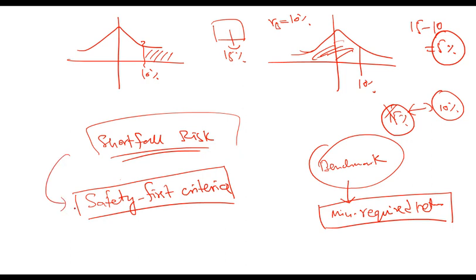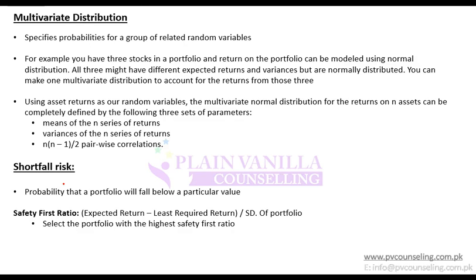Another way is a method known as safety first criteria. So what is safety first criteria? It is the one in which you rank the projects based on the safety first ratio. The safety first ratio is simply expected return minus least required return, or minimum required return, divided by standard deviation. So it tells you how much excess return you are making with respect to standard deviation.